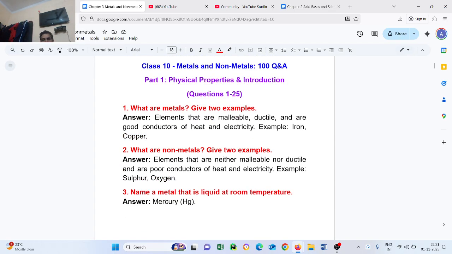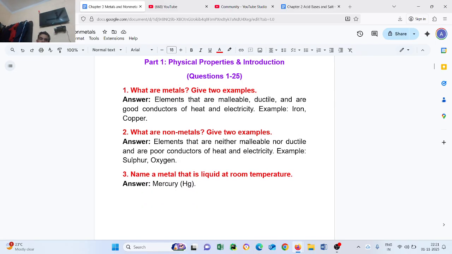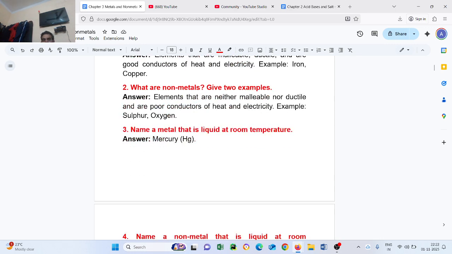Elements that are neither malleable nor ductile and are poor conductors of heat and electricity. Examples: sulfur and oxygen. Question 3: Name the metal that is liquid at room temperature. Mercury is liquid at room temperature.